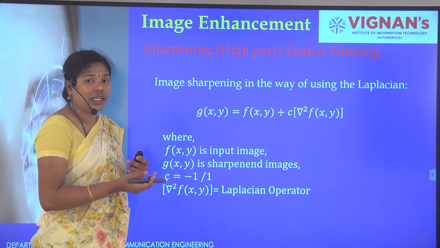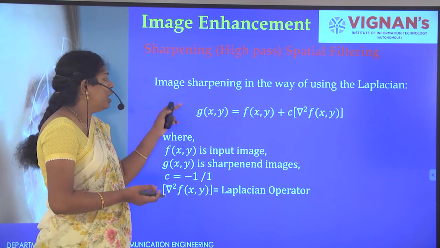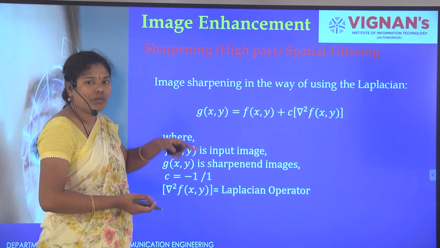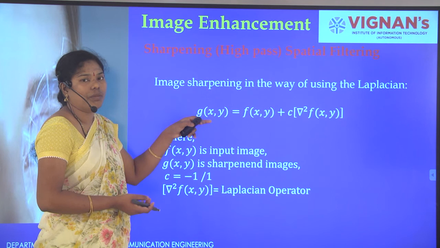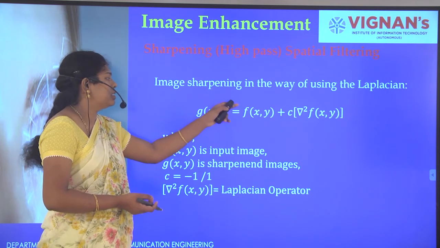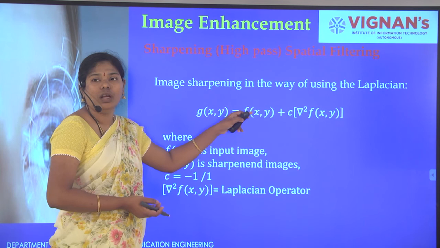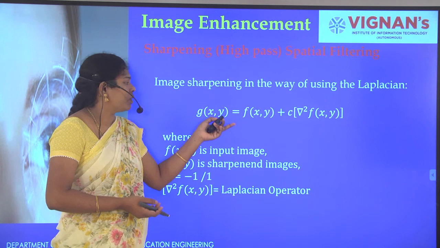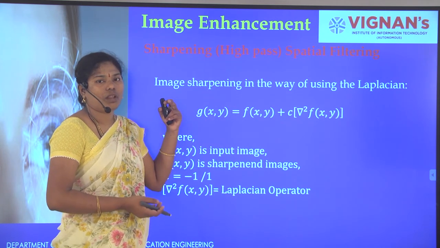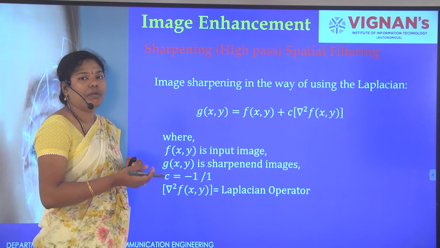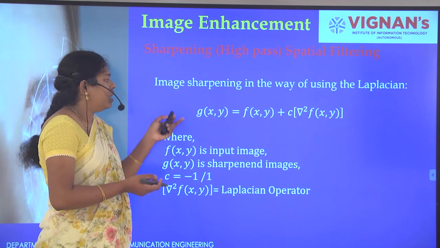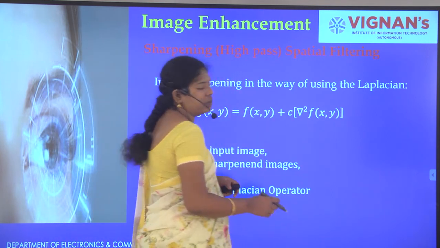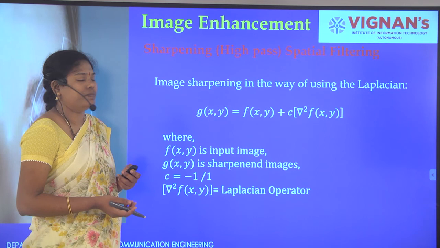The next thing is the frequency domain. Frequency domain means the same thing. Here we are representing g of xy. The Fourier transform of g of xy is g of u comma v. At the same time, f of xy is in the time domain, and we go for the Fourier transform of f, that is f of u comma v. Similarly, g of u comma v equals f of u comma v times the filter. Here, convolution in the spatial domain becomes multiplication in the frequency domain.